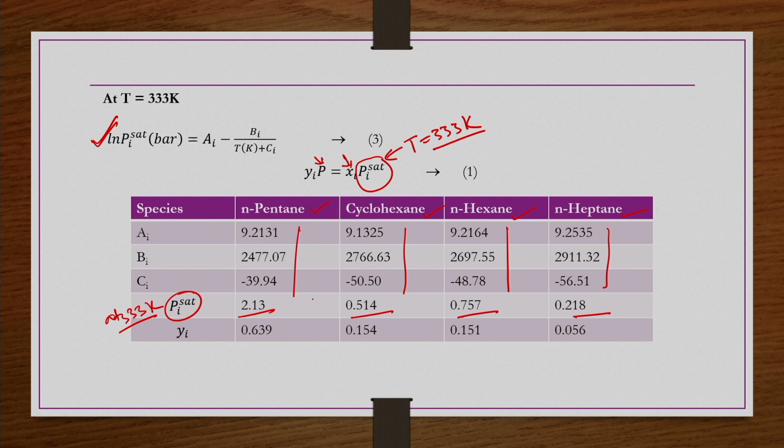So, if you substitute this Pi sat in this equation 1, then Yi is nothing but Xi Pi sat by P. Then you get these Y1, Y2, Y3, Y4 values like this. So, simply P and Xi are given, and Yi and T you are able to calculate without any difficulty here.